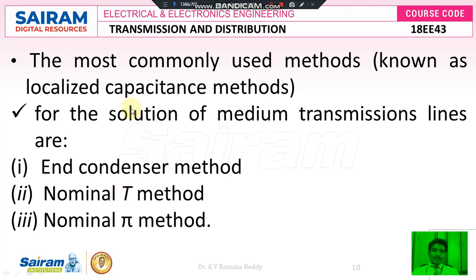These are the most commonly used methods, known as localized capacitance methods. It is one of the solutions for medium transmission lines within that small length of calculations, where we find the unknown parameters while we localize the capacitance into various segments. By that time it is easy to do the analysis.